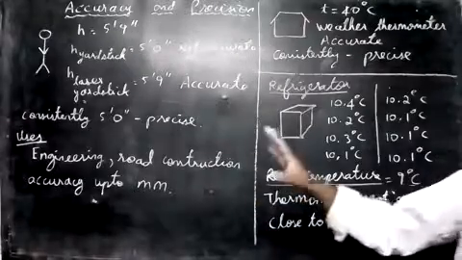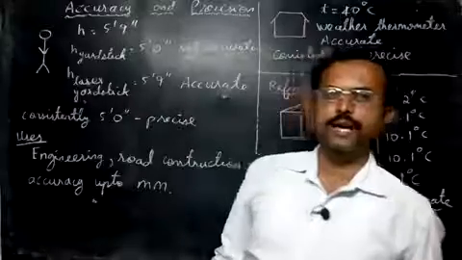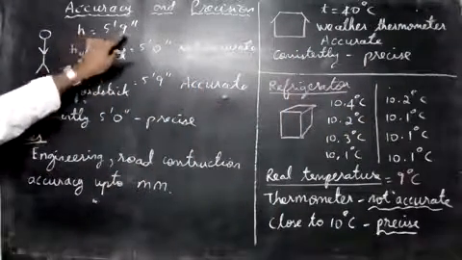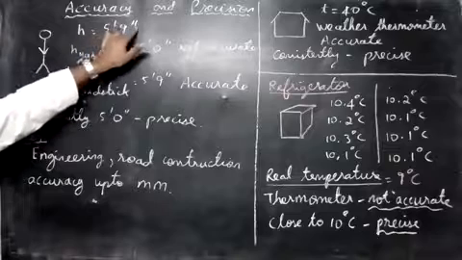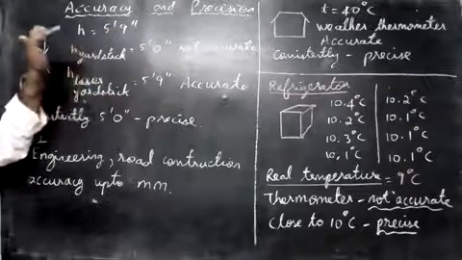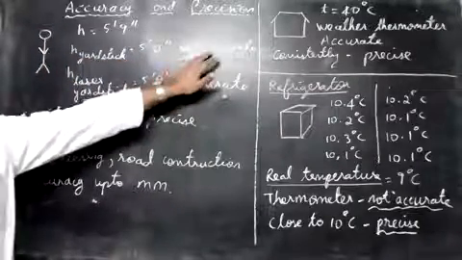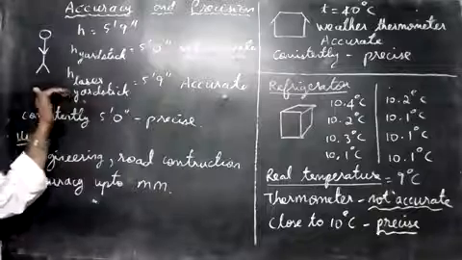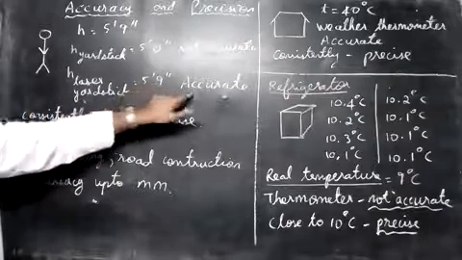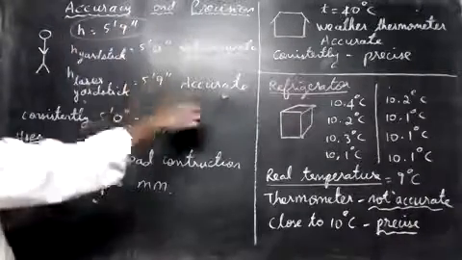Now let us see some examples for accuracy and precision. First example, we'll take a person. Maybe your height is 5 foot 9 inches; this stands for foot and this is inches. This is the actual height. When you measure with your yardstick, that means a scale, we get 5 foot 0 inches. That means it is wrong; it's not accurate. But if we measure the height with a laser yardstick, it shows 5 foot 9 inches. That's the actual one, so we say it's accurate. Your answer and the original value are the same.